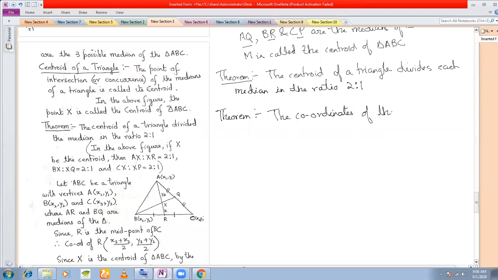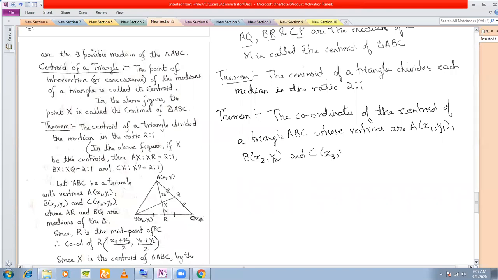The coordinates of the centroid of a triangle ABC whose vertices are A(x1, y1), B(x2, y2), and C(x3, y3) is ((x1 + x2 + x3)/3, (y1 + y2 + y3)/3).